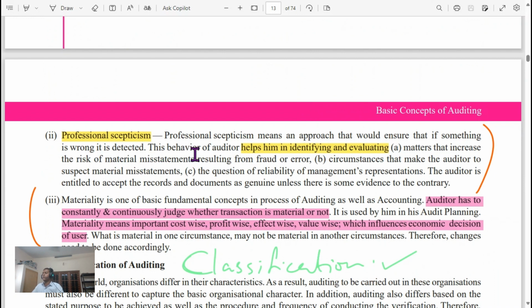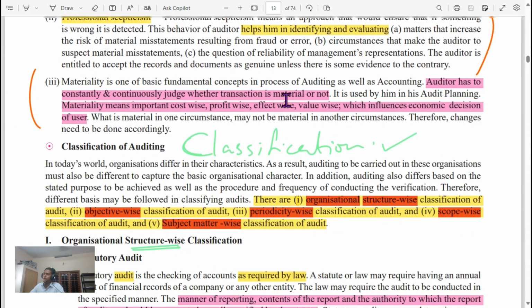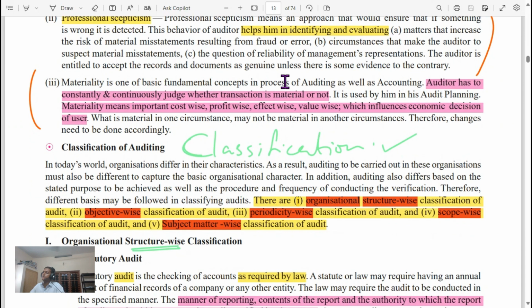Professional skepticism. Professional skepticism means an approach that would ensure that if something wrong exists, it is detected. This behavior of the auditor helps in identifying and evaluating matters that increase the risk of material mistakes resulting from fraud and error. Materiality is one of the basic fundamental concepts in the process of auditing as well as accounting. The auditor has to constantly and continuously judge whether a transaction is material or not. Materiality means important cost-wise, profit-wise, effect-wise, value-wise, which influences the economic decision of the user.